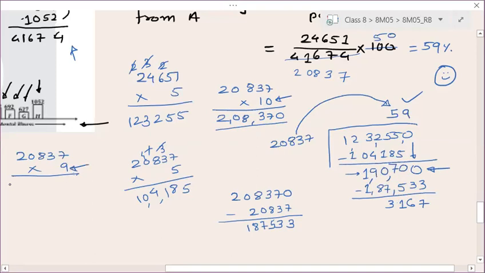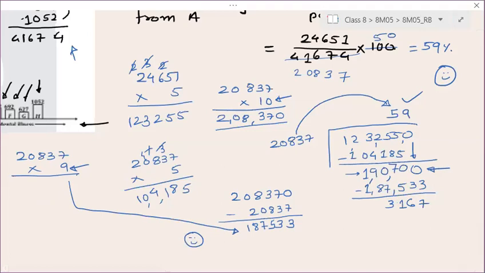Right. So here you can multiply by 9, or one easier way is that you already know your multiplication by 10. So from that you can subtract 20837. So this will give you its multiplication by 9 or not. Right. This number is nothing but your 20837 multiplied by 9. Are you getting my point? This is a shortcut. Okay. Now tell me, is anyone having a doubt?